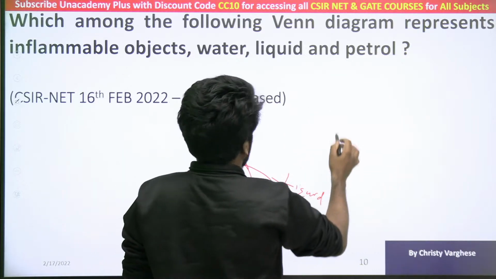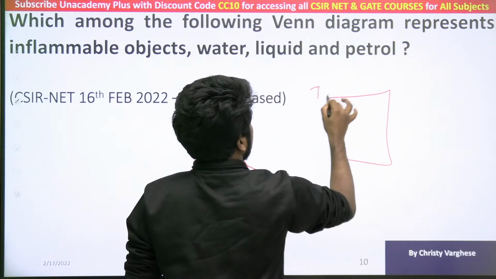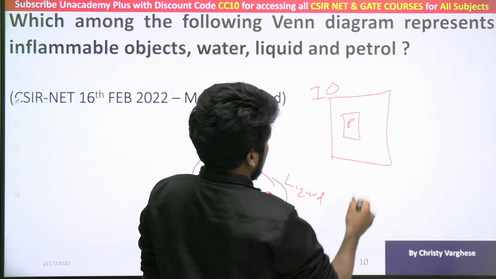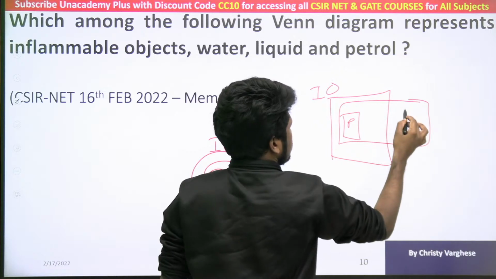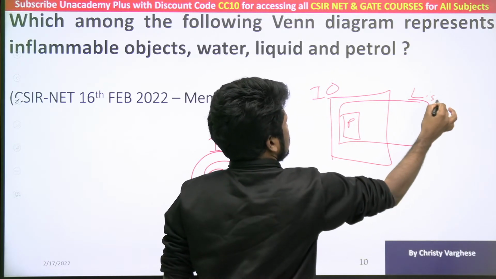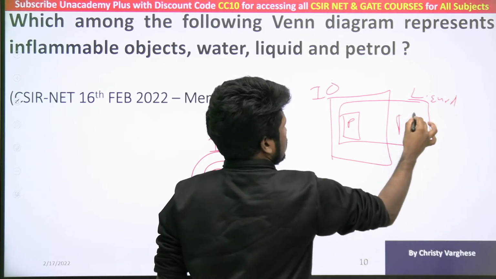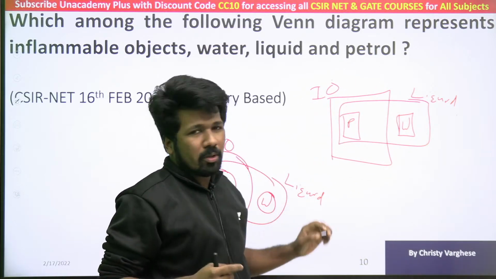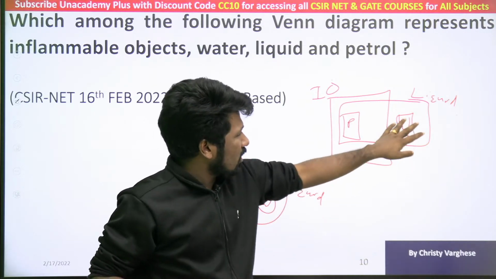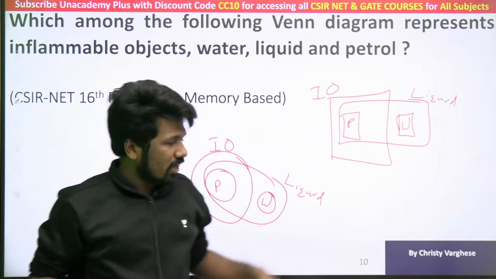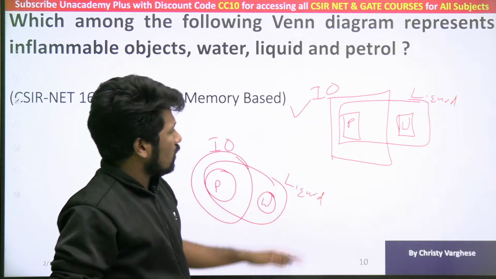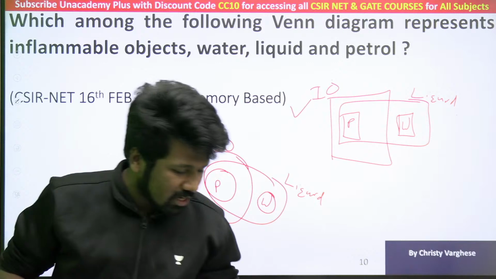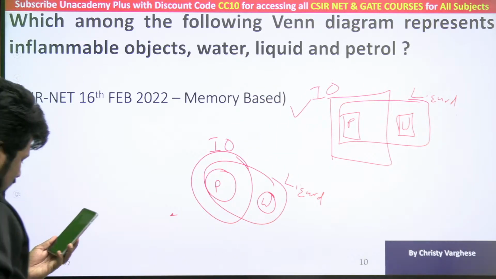So if the answer is in rectangle, we can draw inflammable objects like this, petrol like this, and liquid like this, and water like this. In the options they will not label petrol, water, liquid, inflammable objects. Then it would be so simple, na? They will not be labeling it, but just to make you understand, I have labeled it. So as you people told, it is rectangle, something like this option will be there. That should be the correct answer. Any doubts, please ask. Okay, Javed.